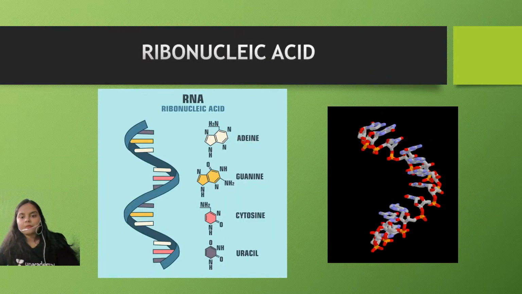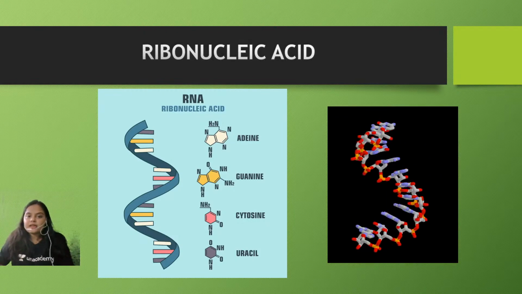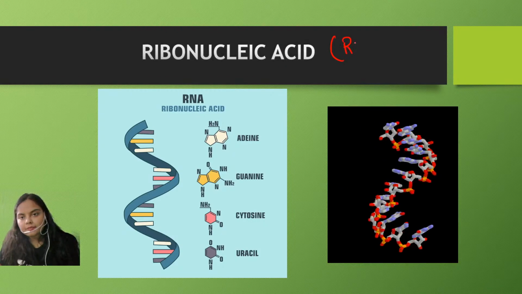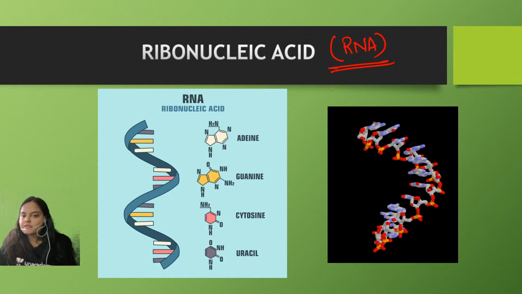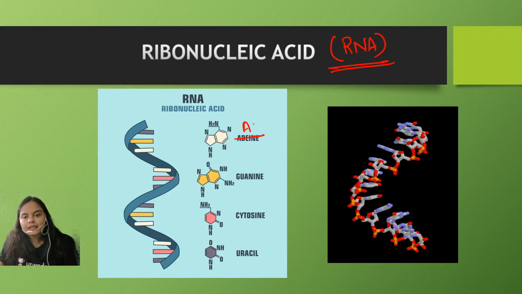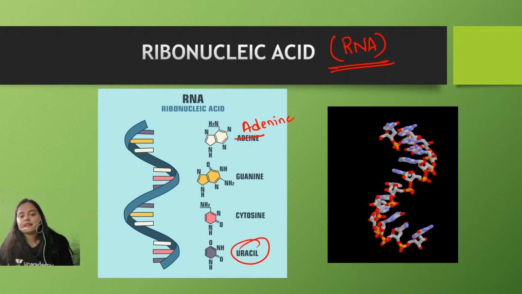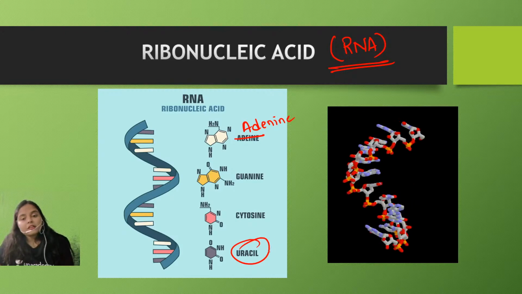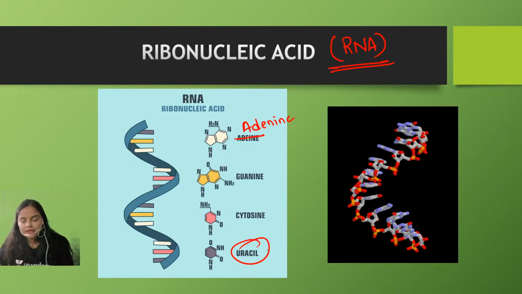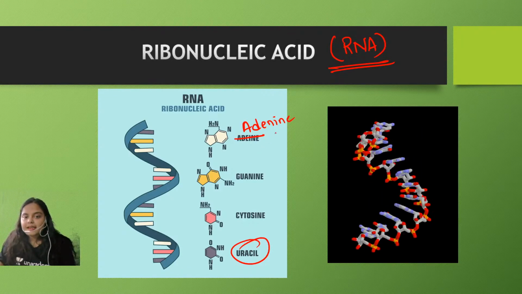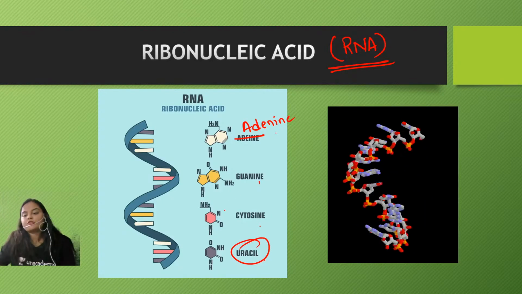Now let us discuss another type of nucleic acid, which is the ribonucleic acid or RNA. RNA molecules are generally present in the single stranded form, and as I told you, the nitrogen bases are all the same except for uracil. In place of uracil in DNA, thymine is present, but here uracil is present. So the four types of nitrogen bases are adenine, guanine, cytosine, and uracil, and the structures are also shown over here.